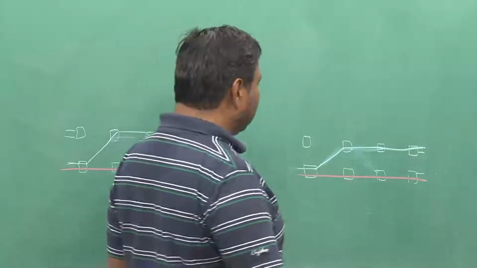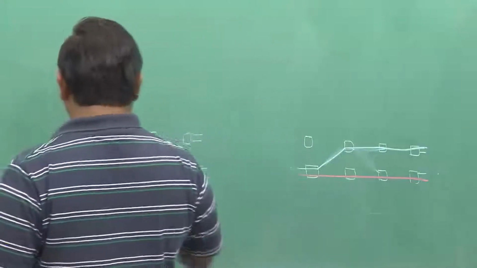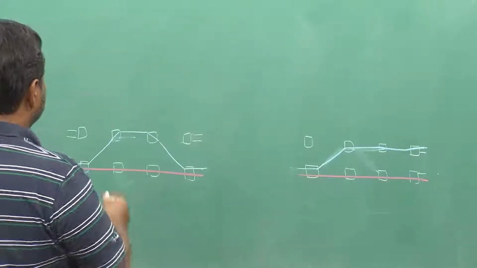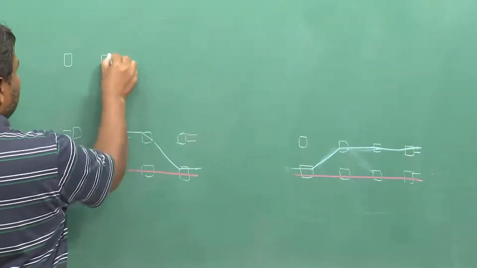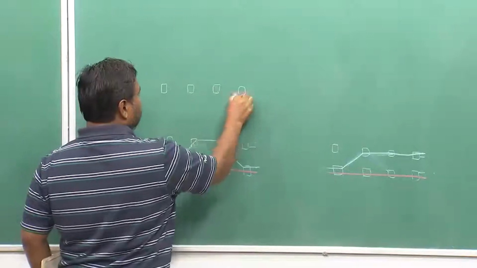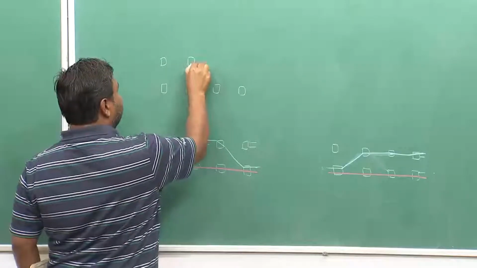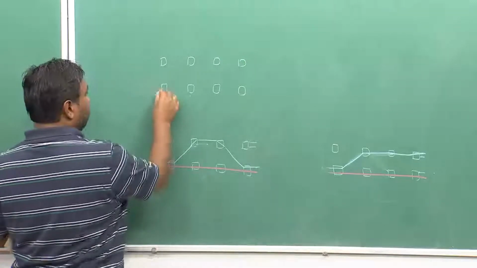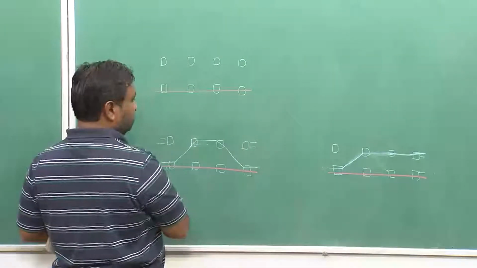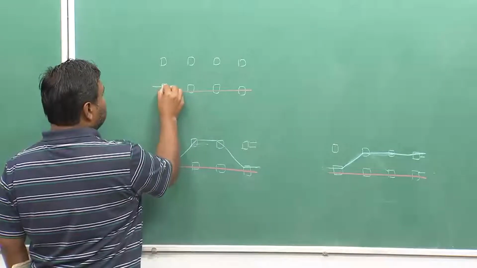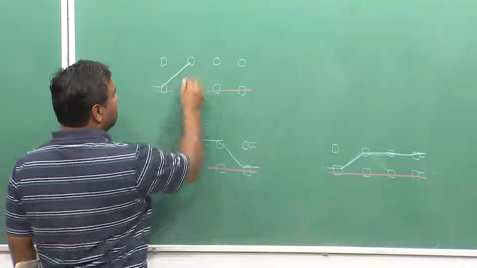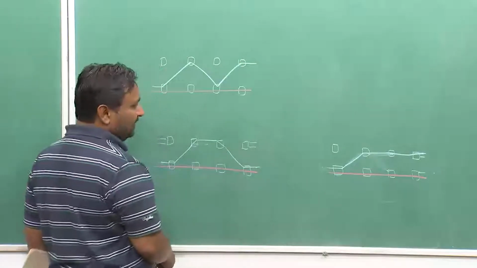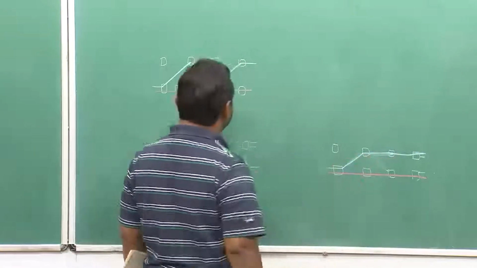What could be the other one? Let us see. So, we can have, the next possibility is it goes up, it goes down, it goes up. This is the way I can also make the connection from here to here.